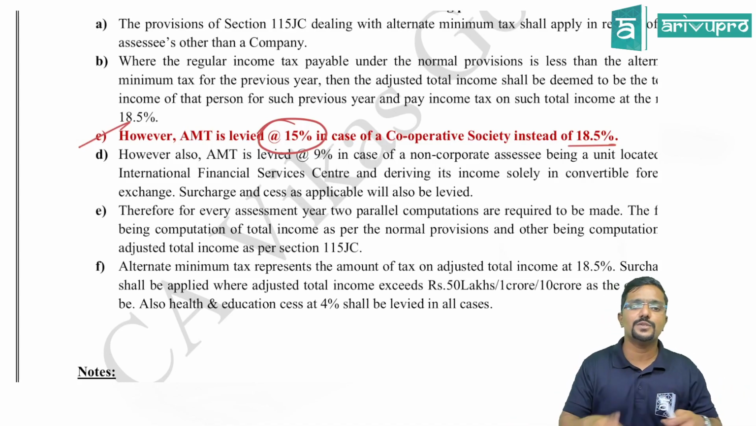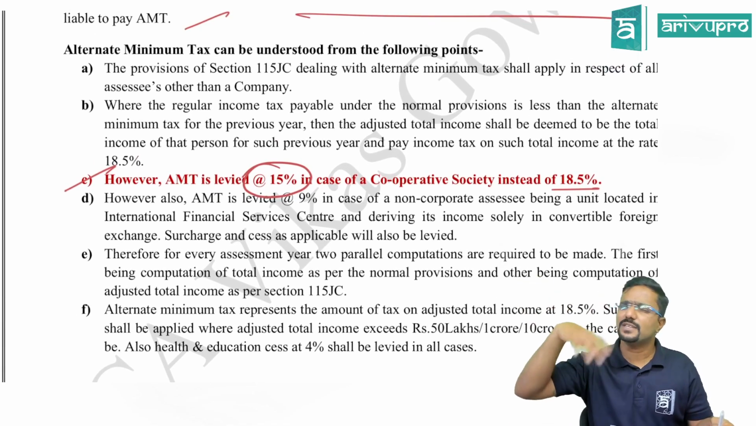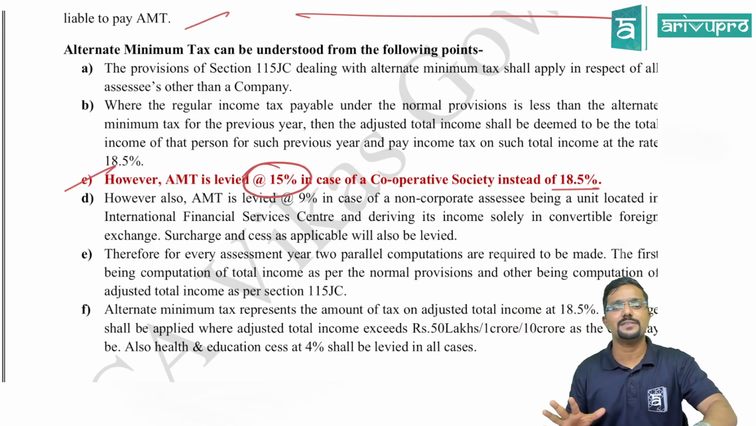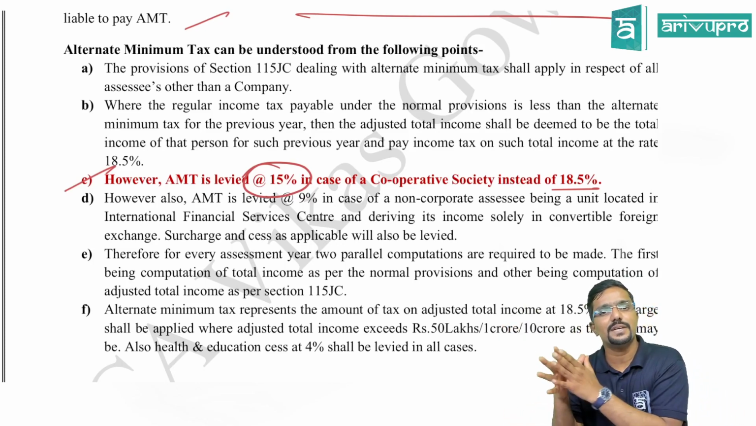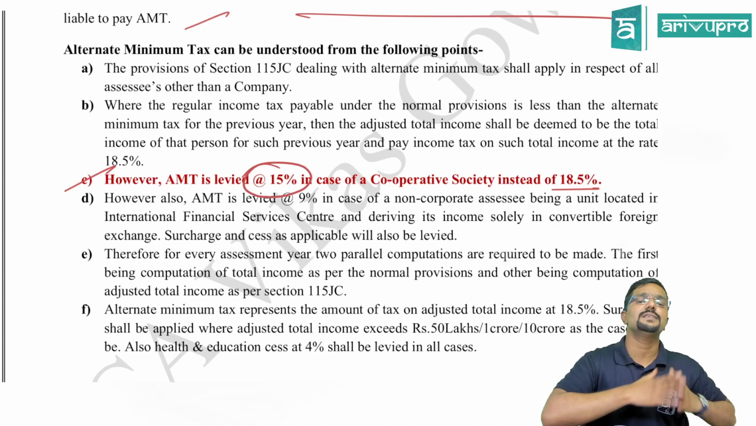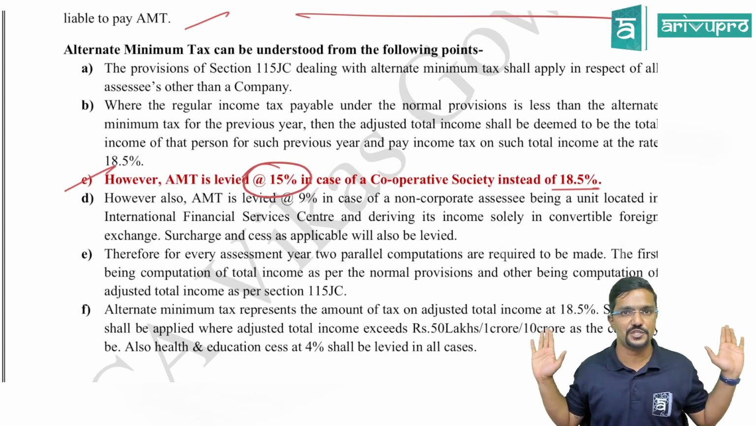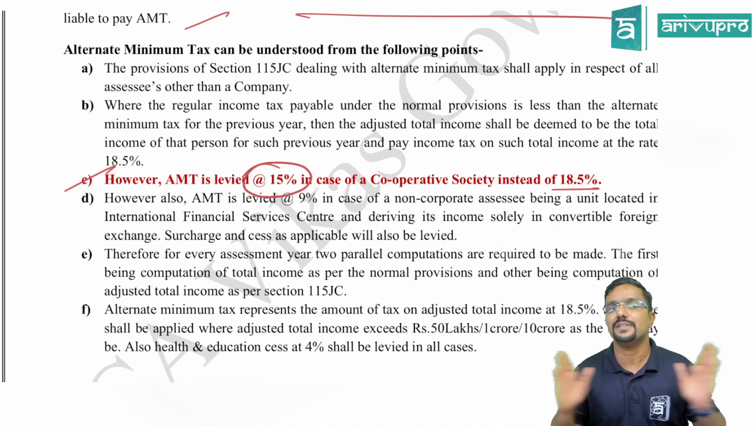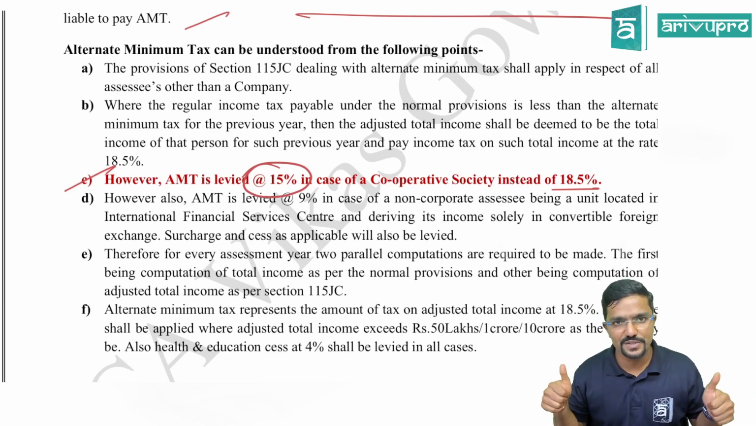Okay. When it comes to, sir, what about the health and education cess, it remains 4%. All other things remain same. Instead of 18.5% AMT rate, for cooperative society it is 15%. That is the only change. All other provisions remain same, guys. Hope it is clear for you.